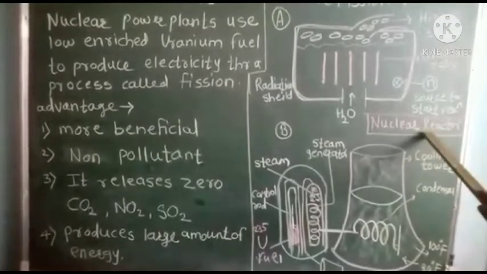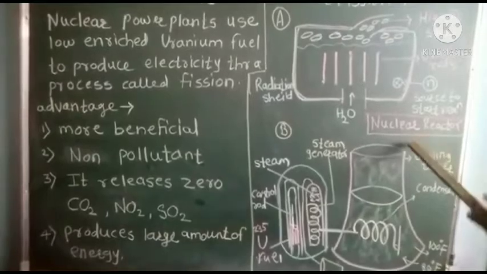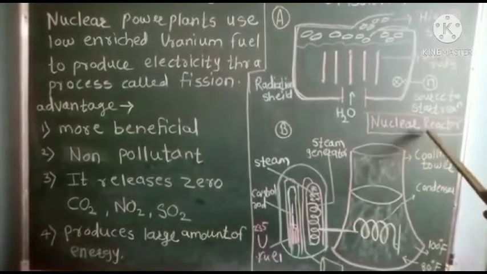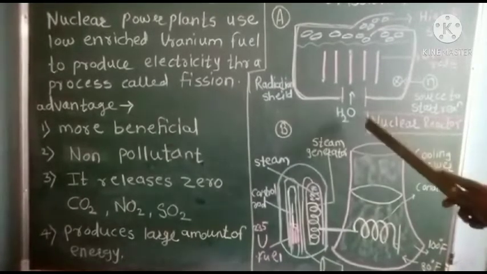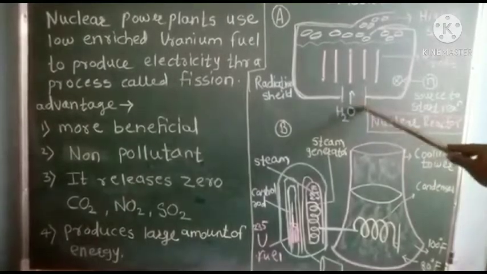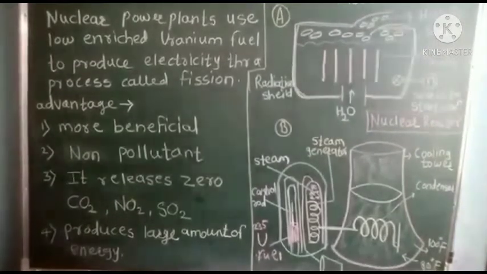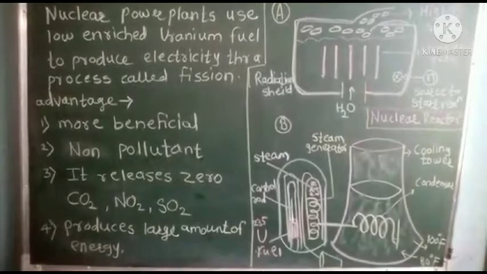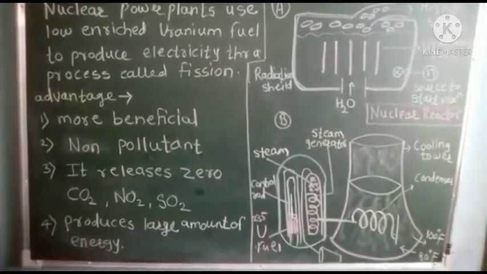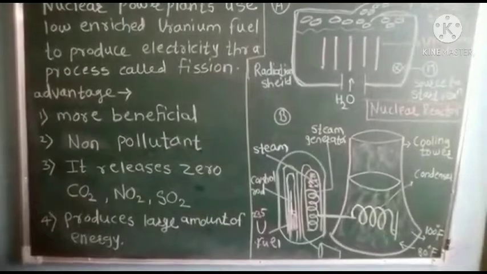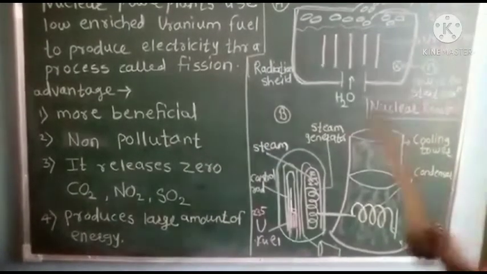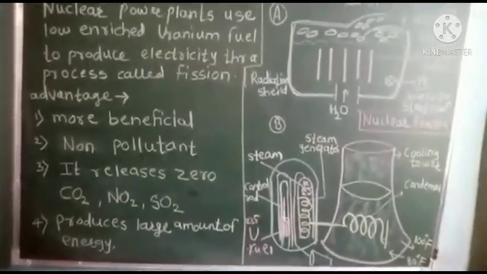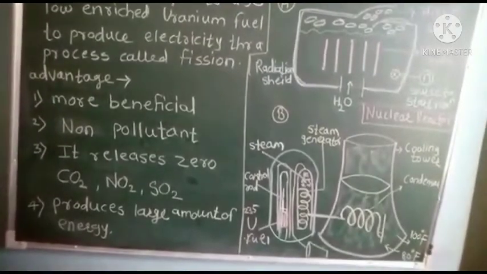Now, what is a nuclear reactor? A nuclear reactor is a device for using atomic energy in a controlled manner for peaceful purposes. In a nuclear reactor there is a source of water and a neutron source, and steam is generated from the boiling water with the help of uranium rods. Uranium-235 and plutonium-239 are fissionable materials, and both undergo the nuclear fission reaction. Therefore, we use both substances here.